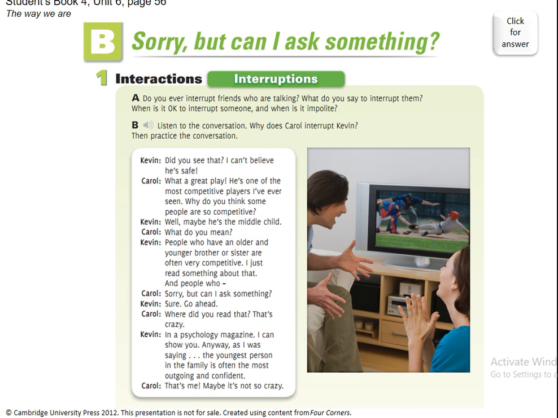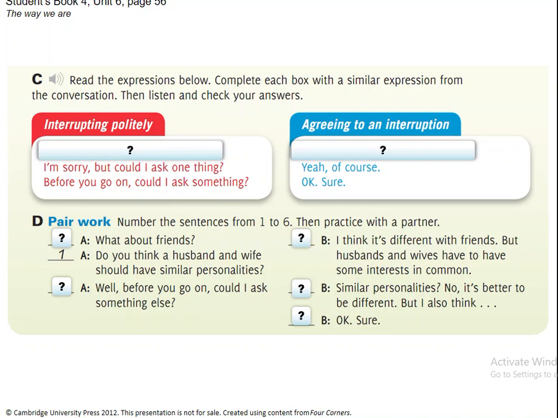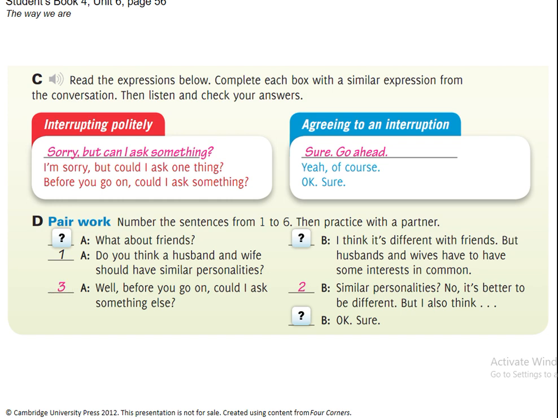So there's an interruption that Carol did to Kevin. So you have interrupting politely. Sorry, but can I ask you something? I'm sorry, but could I ask you something before you go on? Could I ask something? Then agreeing to the interruption. Sure, go ahead. Yeah, of course. And then we're gonna read the next conversation.